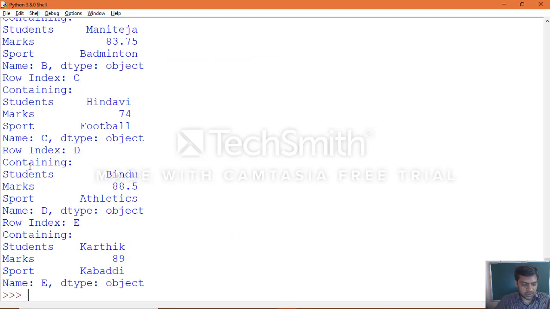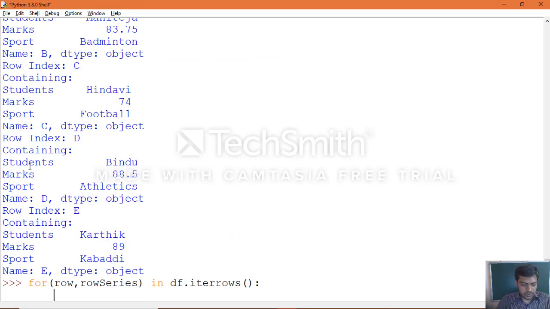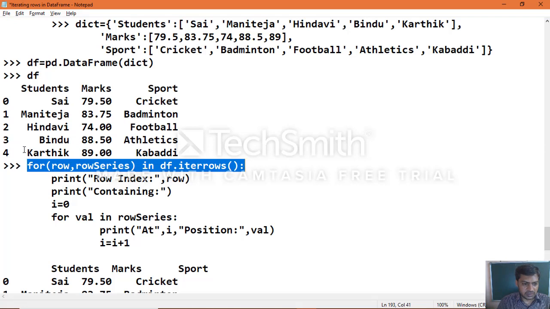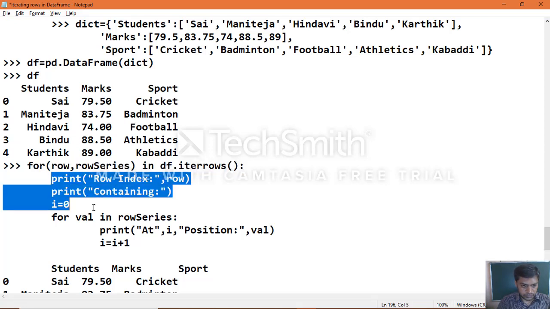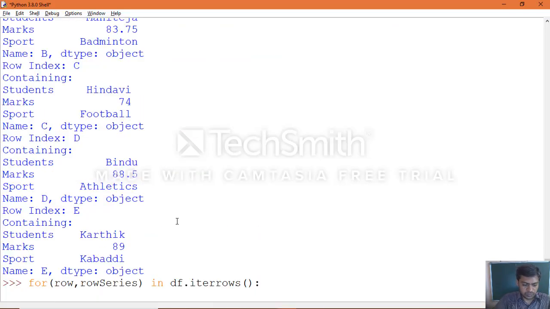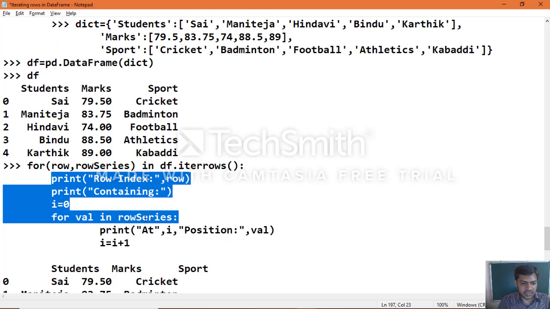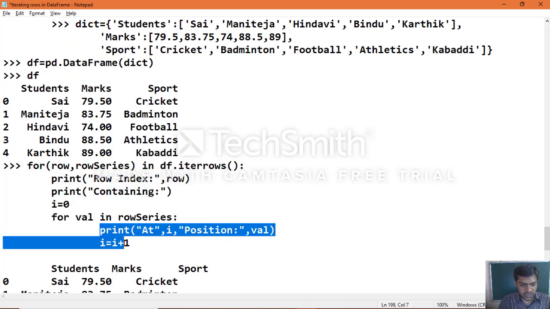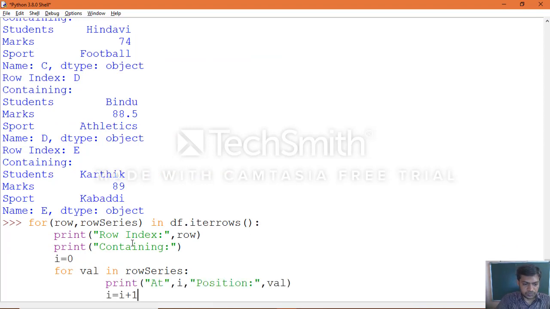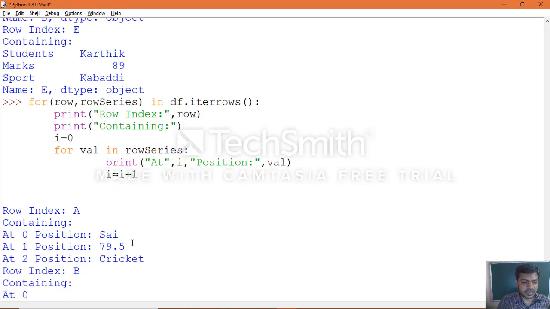First you execute the outer loop statements. Then execute the inner loop statements, that is printing the position value and then incrementing the position value. Now press enter one time, second time.